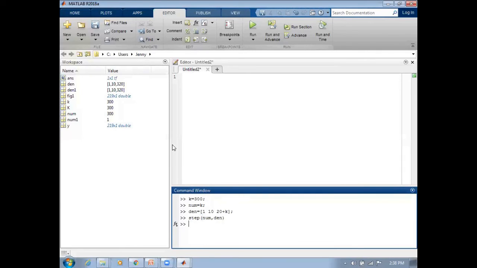Now you can see the response C of t for k is equal to 300.